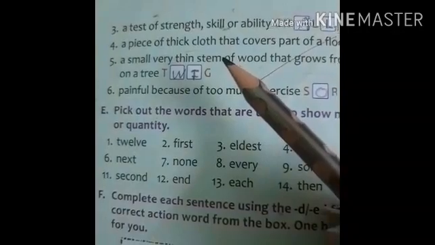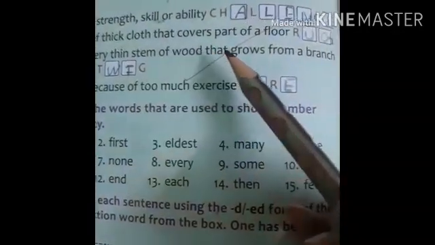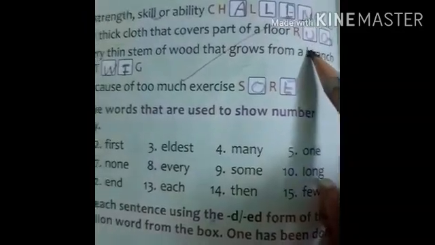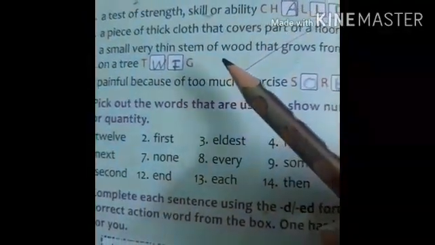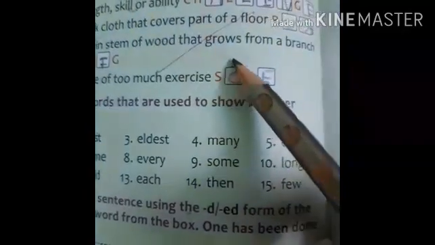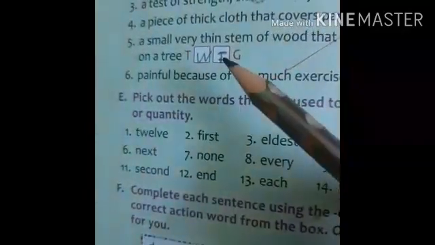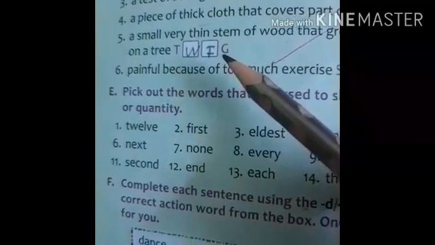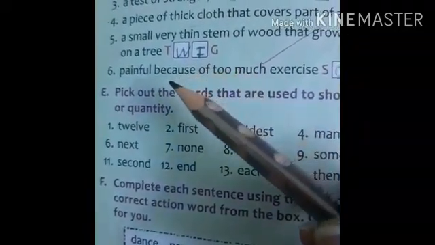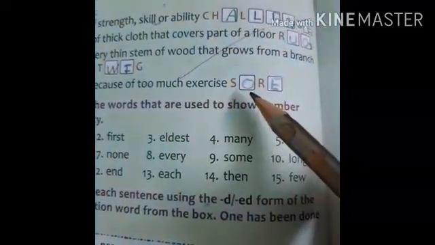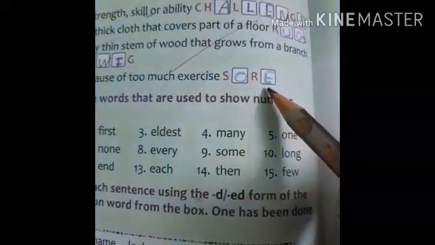Fourth, a piece of thick cloth that covers part of a floor, rug. A small, very thin stem of wood that grows from a branch on a tree. It is twig, TWIG, twig. Then here sixth, painful because of too much exercise. Here sore.